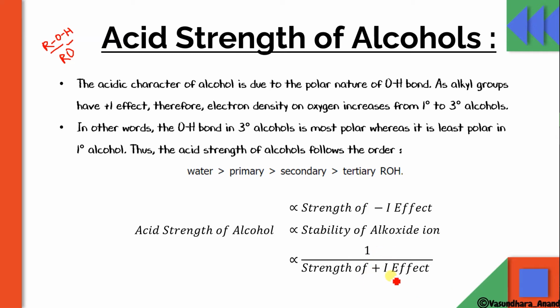The more +I effect showing groups, the lesser the acidic strength, and that is the reason tertiary alcohol has the least acidic strength, while water or primary alcohol, which has fewer +I effect showing groups, is more acidic.